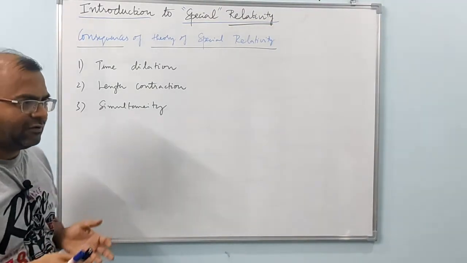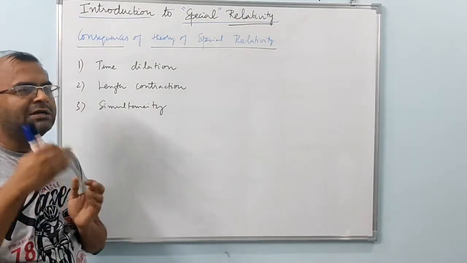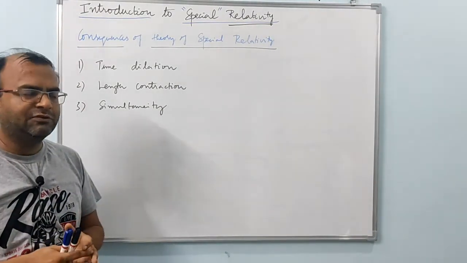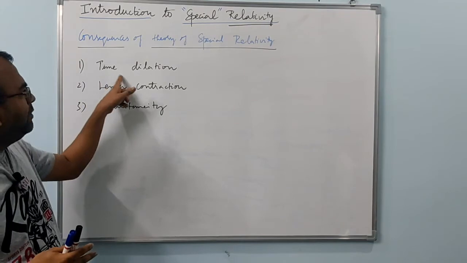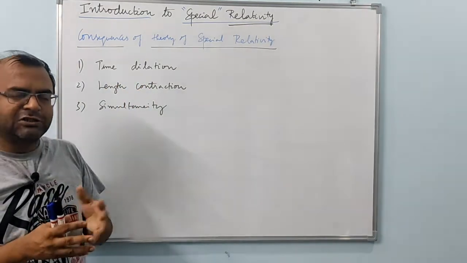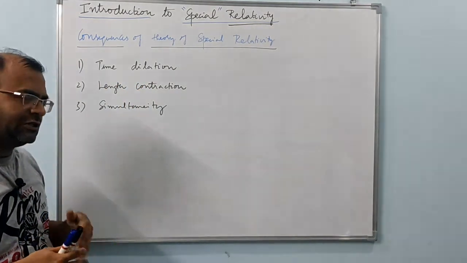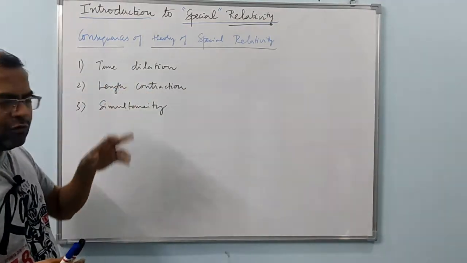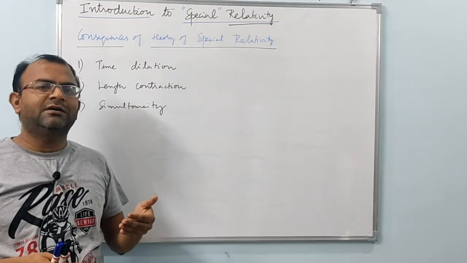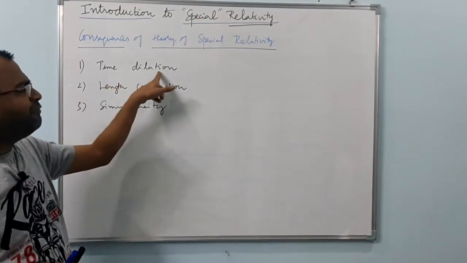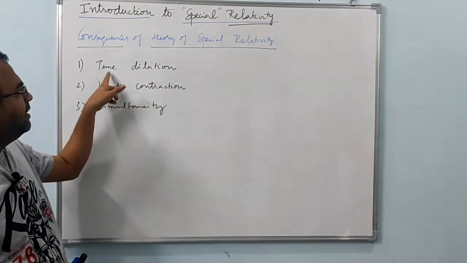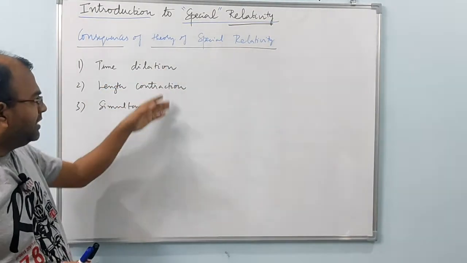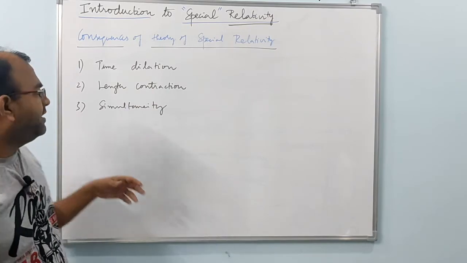With respect to the observer on earth, the clocks of the observer who travels will show dilation of time, that is, slowing down of time. All clocks, including biological clocks, are found to slow down because of the motion. This is one of the very important ideas. I'll post separate videos on each of these topics in greater detail.